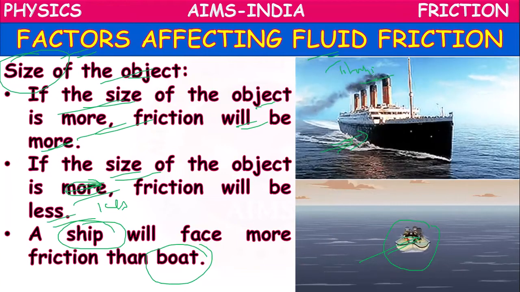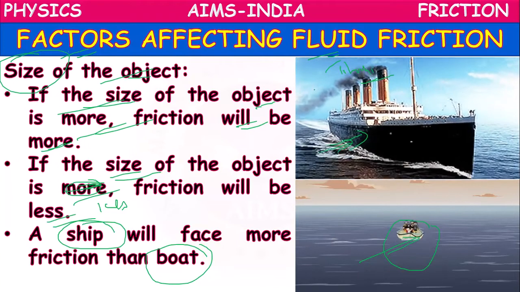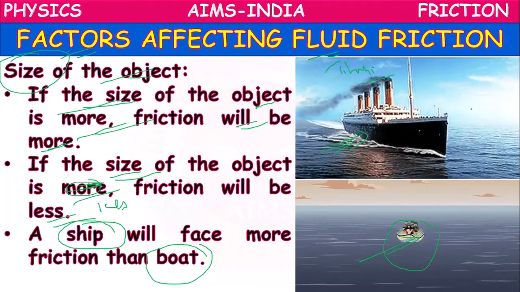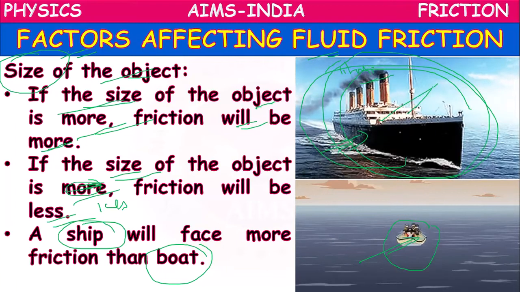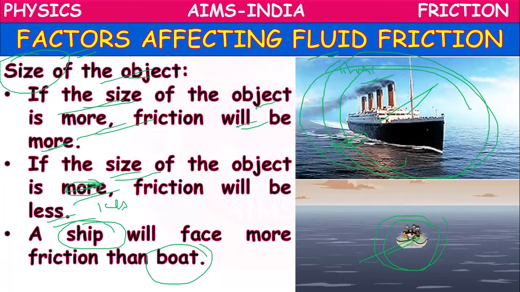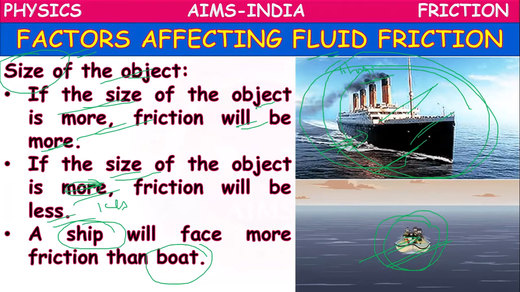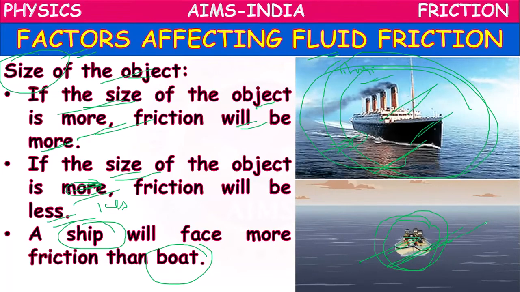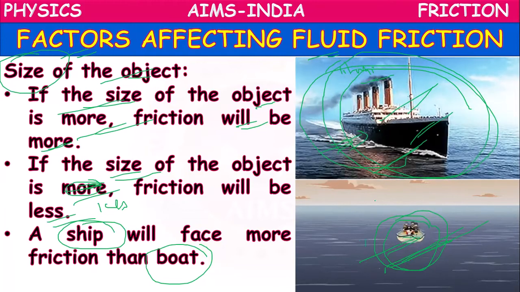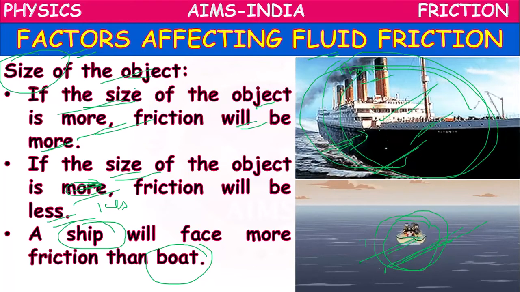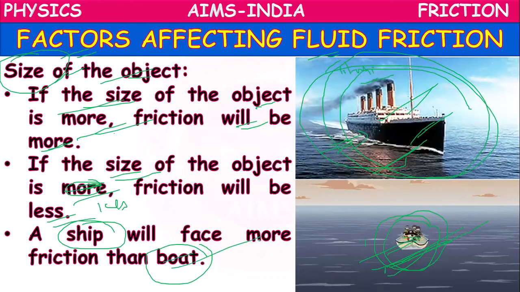Because the ship is a very large structure, because of its large size, it experiences more friction compared to a small boat. So the friction experienced by a ship is more than a boat. Why? Because of the size. Larger ship size, more friction. Smaller boat size, less friction.